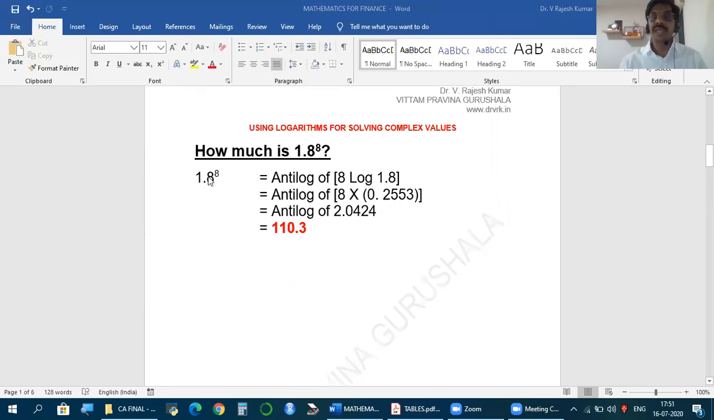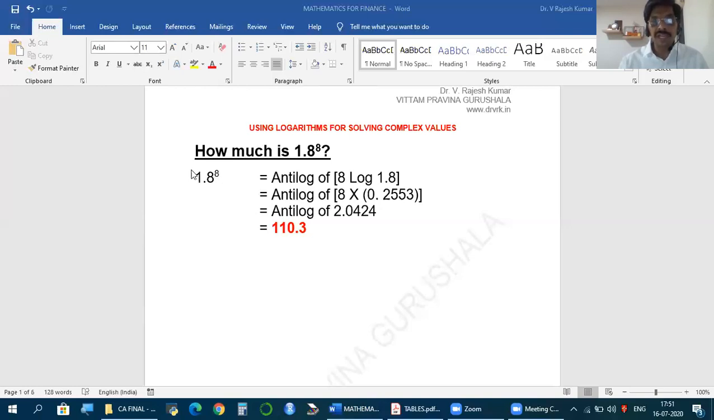Now, the number we need to calculate is 1.8 to the power of 8. What we do is first convert this into logarithm, find the log value of this, and after finding the log value, if you take the anti-log of that, you get the answer. So convert this into log, make the calculation, reconvert back using anti-log, you get the answer. How? Let us see. First, for 1.8 to the power of 8, I need to find the log value of this. I should convert into log.